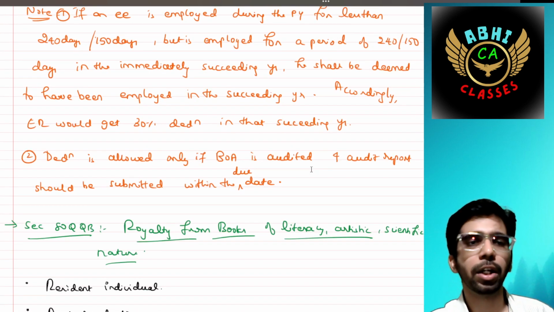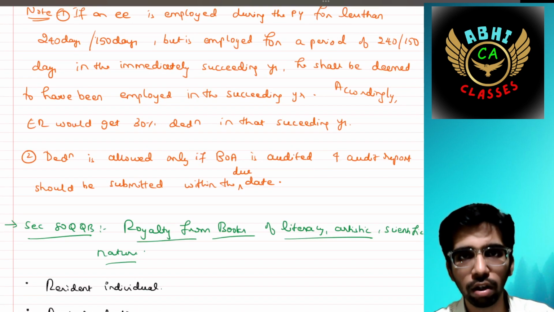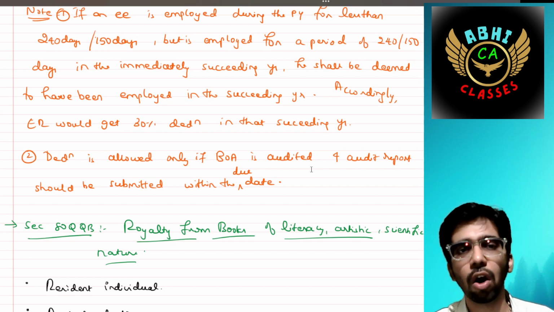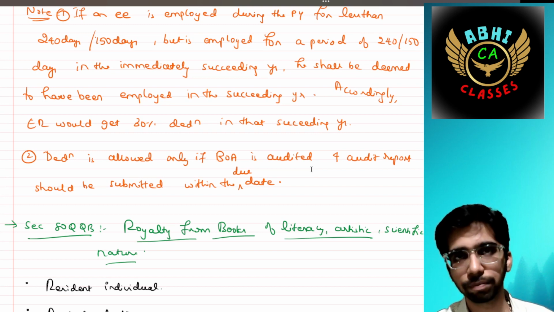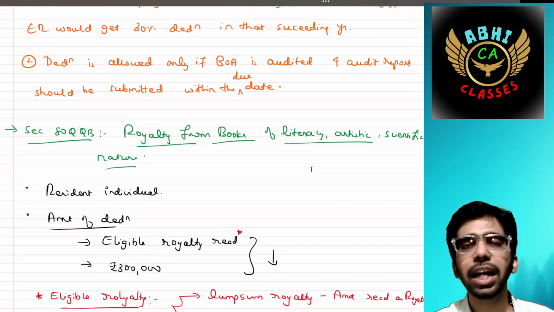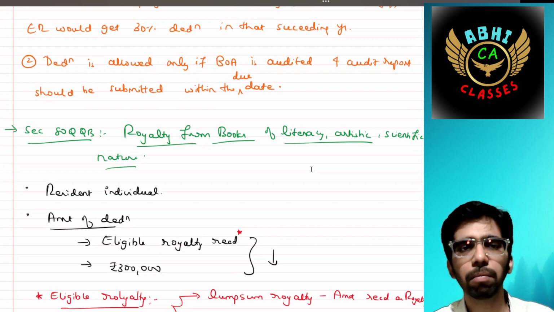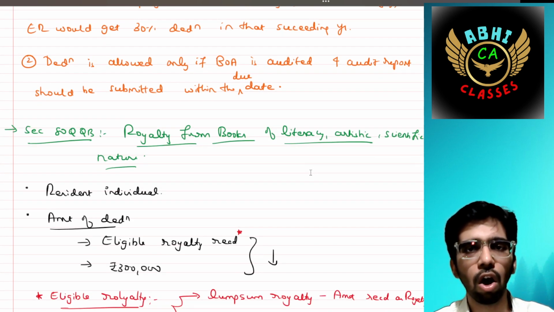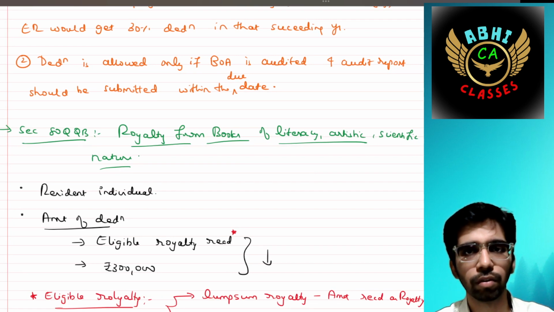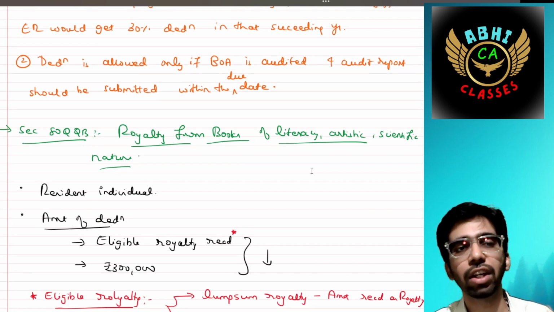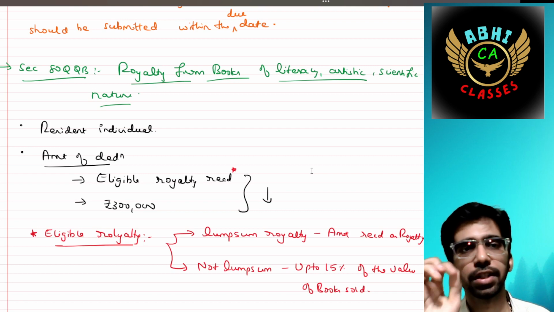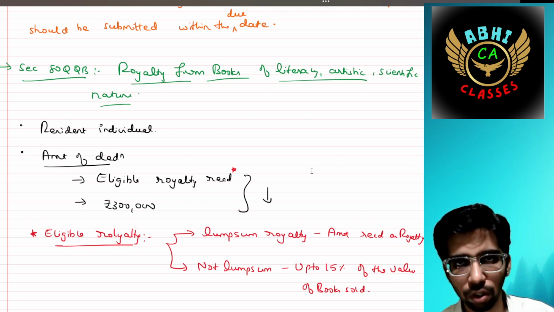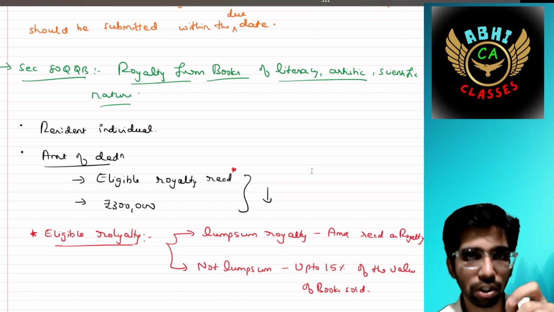Super. The deduction is allowed only if the books of accounts are audited and the audit report is submitted on time, that is within the due date. Super. Then 80QQB, royalty from books of literary or artistic works, scientific and so on. The eligible assessee is a resident individual. The amount of deduction is very simple: eligible royalty received or 3 lakh, whichever is lower.